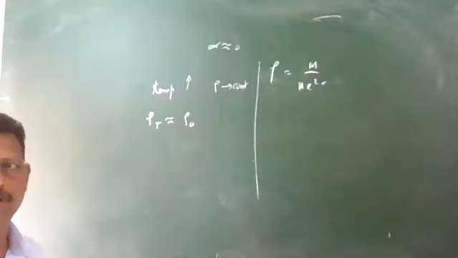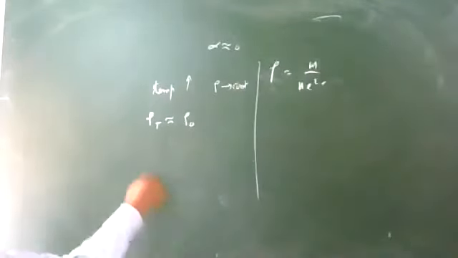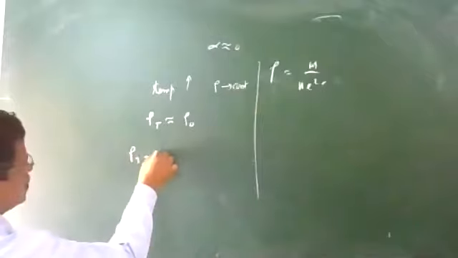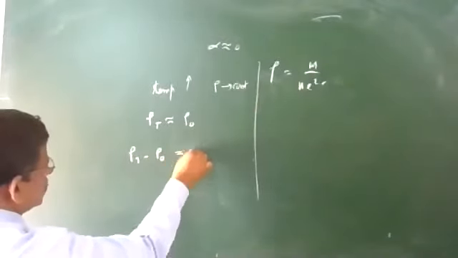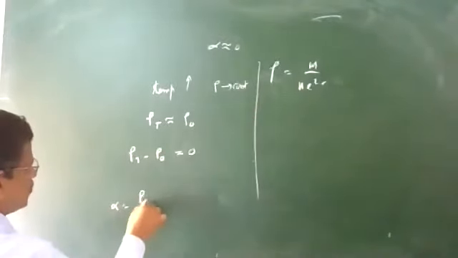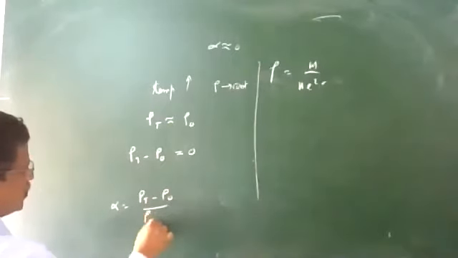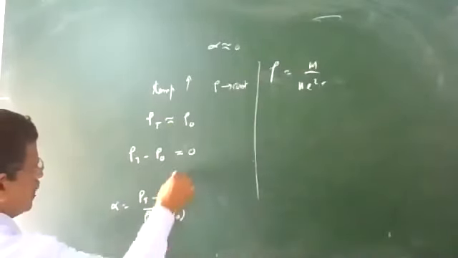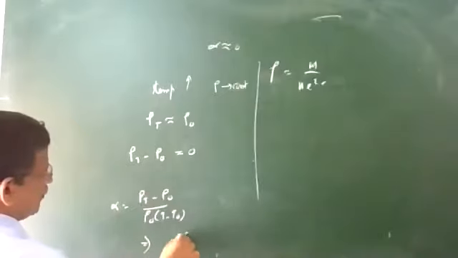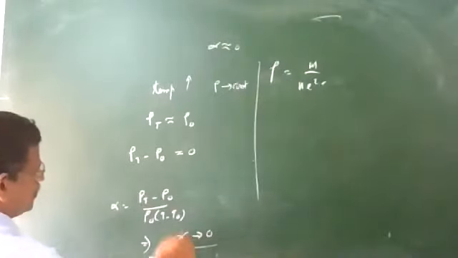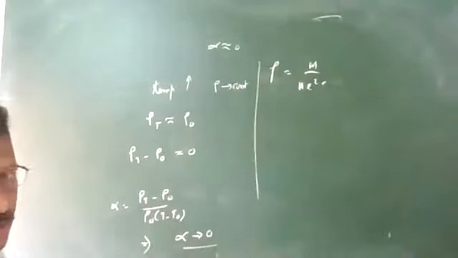So the resistivity of a material is almost independent of temperature, we can say. So resistivity at final temperature is nearly equal to rho 0. So rho T minus rho 0 is nearly equal to 0. What is it for alpha? Alpha is rho T minus rho 0 divided by rho 0 times T minus T naught. So alpha tends to 0, because rho T minus rho 0 is near 0.